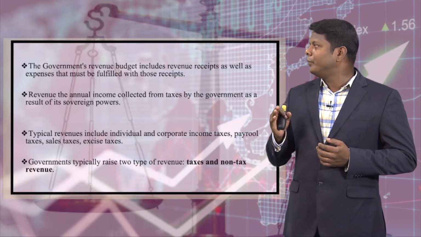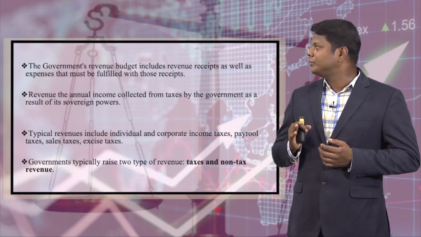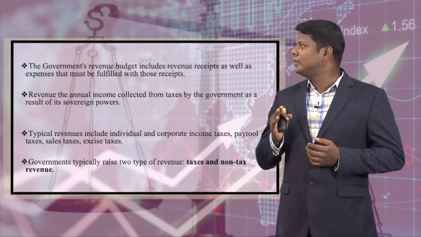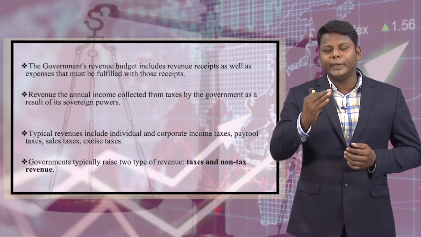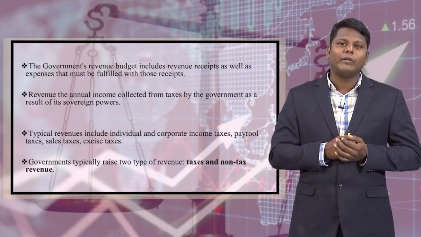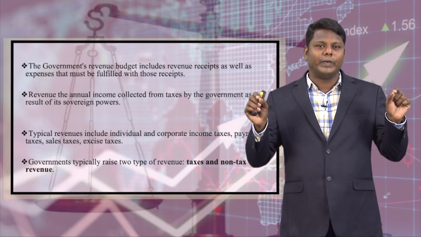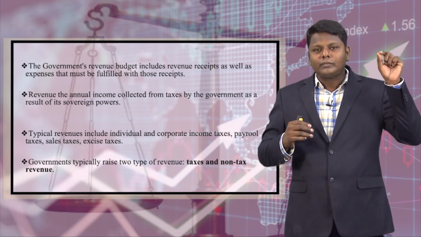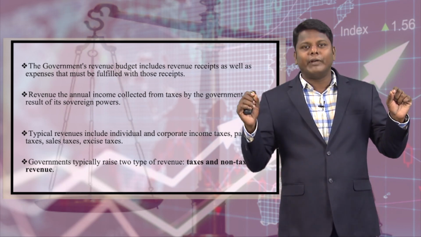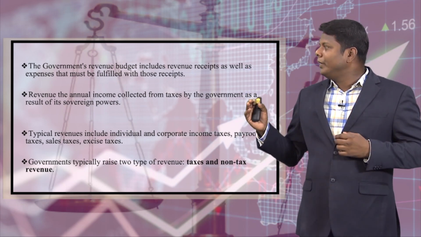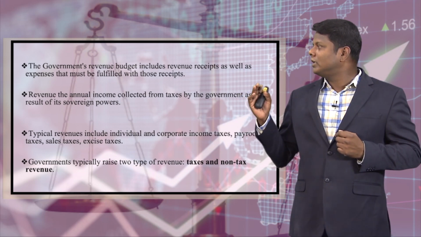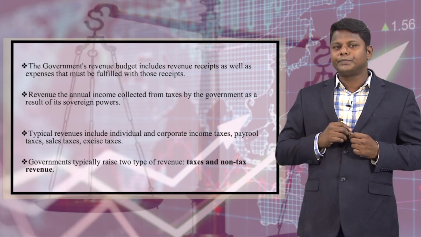The government's revenue budget includes revenue receipts as well as expenses that must be fulfilled with those receipts. As I mentioned earlier, the government budget has two important components under the revenue budget: first, revenue receipts, and second, revenue expenditure. Revenue is the annual income collected from taxes by the government as a result of its sovereign powers.